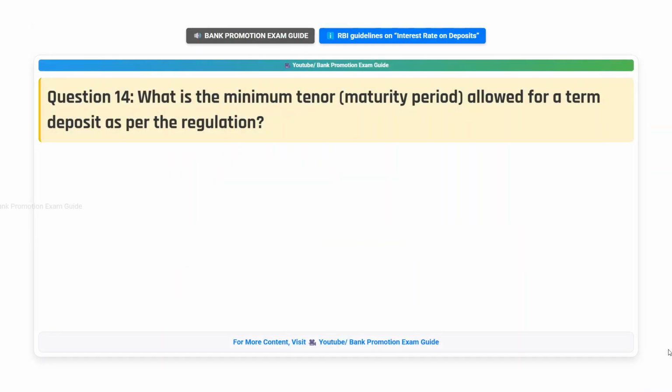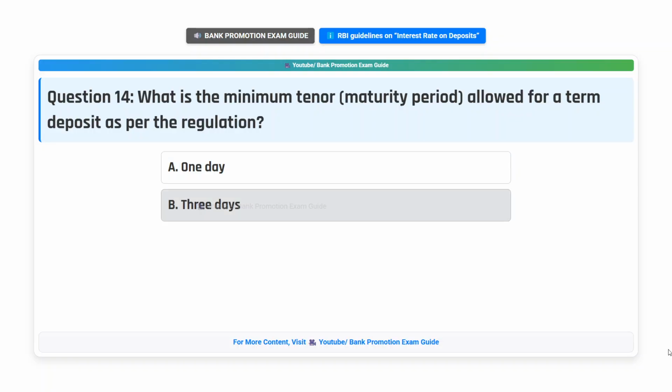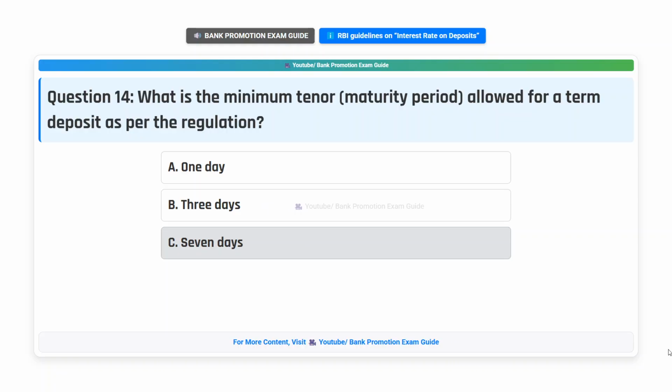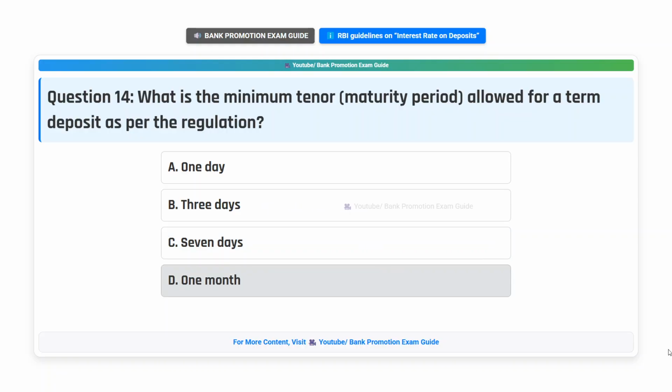Question 14. What is the minimum tenor, maturity period, allowed for a term deposit as per the regulation? Option A. 1 day. Option B. 3 days. Option C. 7 days. Option D. 1 month.